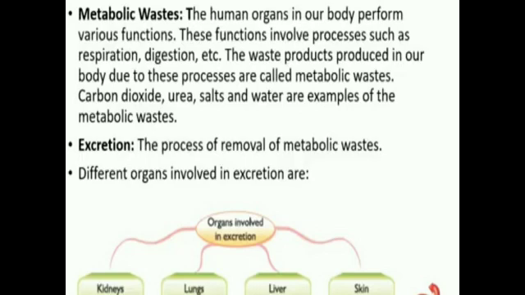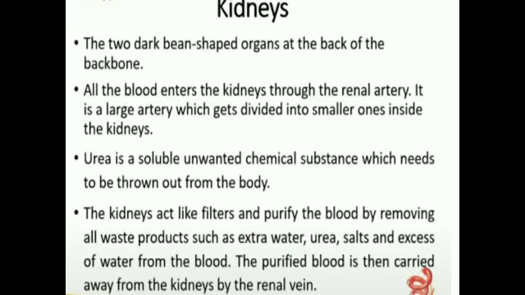So, what is excretion? Excretion is the process of removal of metabolic wastes. The different organs involved in excretion are the kidneys, lungs, liver, and skin. Next, we are going to see the urinary system. The main excretory system in humans is the urinary system, which includes a pair of kidneys, a pair of ureters, a urinary bladder, and the urethra.